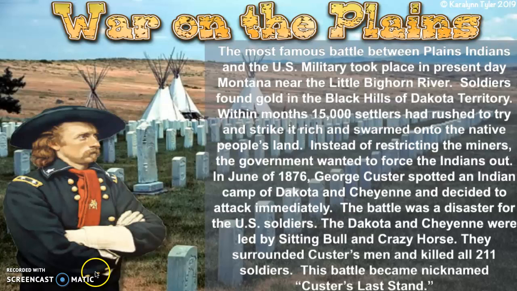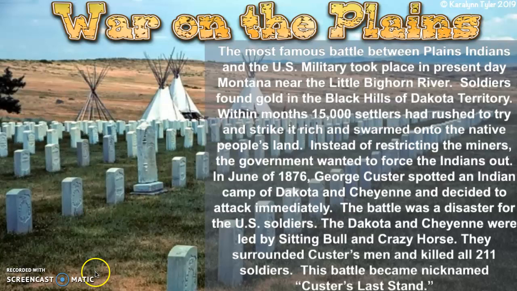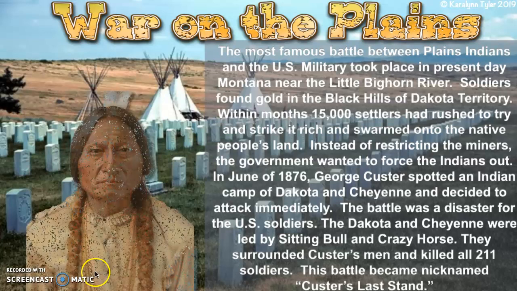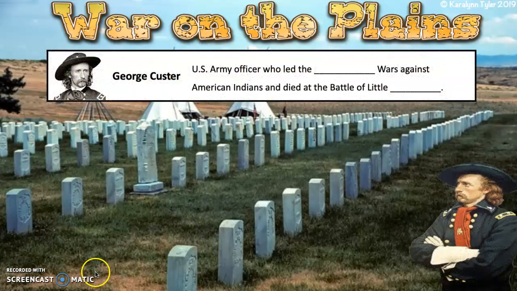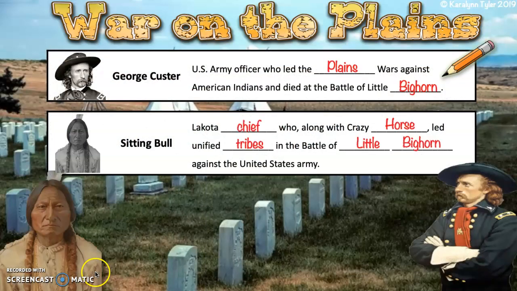The most famous battle between the Plains Indians and the U.S. military took place in present-day Montana. Near the Battle of Little Bighorn, this is where George Custer leads a group of American soldiers to attack the Dakota and the Cheyenne. They didn't plan this out. It was supposed to be a surprise attack, but it did not go well for George Custer and the U.S. military. George Custer and every single U.S. soldier died. This battle became nicknamed Custer's Last Stand. So fill in George Custer and